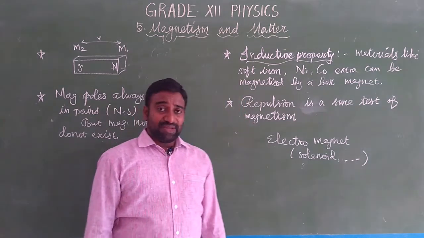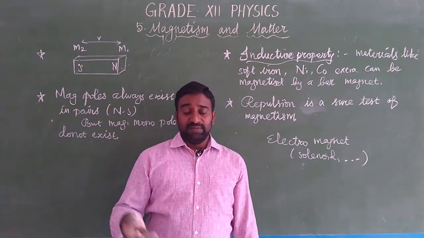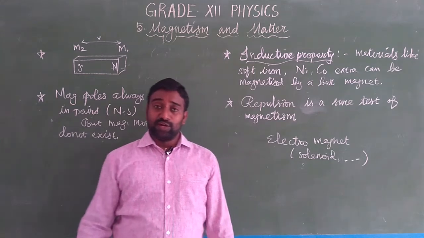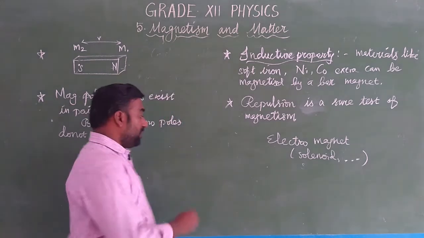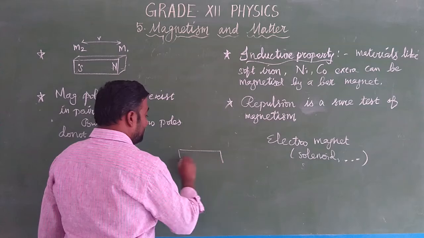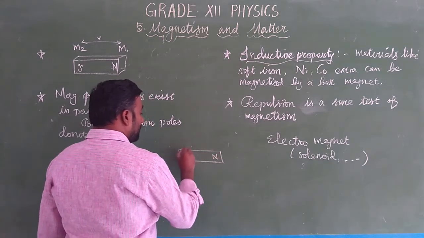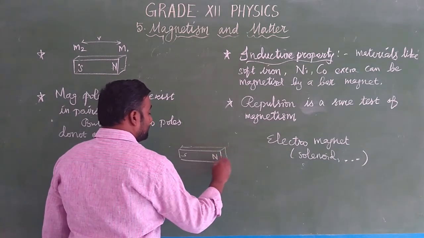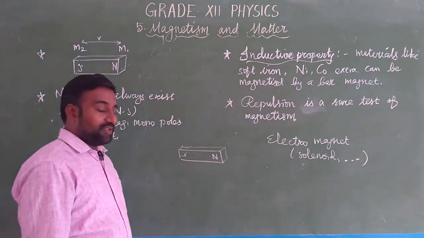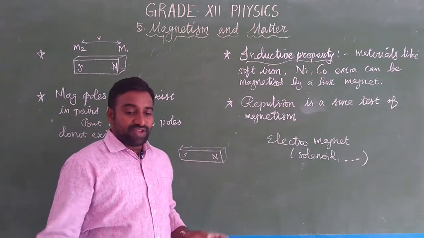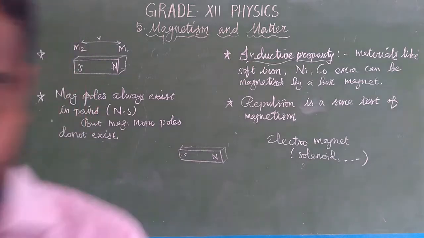In these artificial magnets, we can increase the magnetic field to our requirements. நமக்கு வேணுங்கிற அளவுக்கு magnetic field increase பண்ண முடியும். But bar magnetல பார்த்தோம்னா the magnetic field is fixed. In bar magnets, the magnetic field strength is fixed. So what is the magnetic field, we are going to discuss in the coming class.